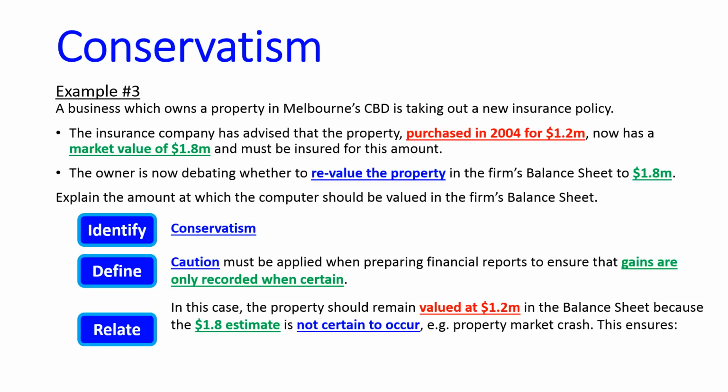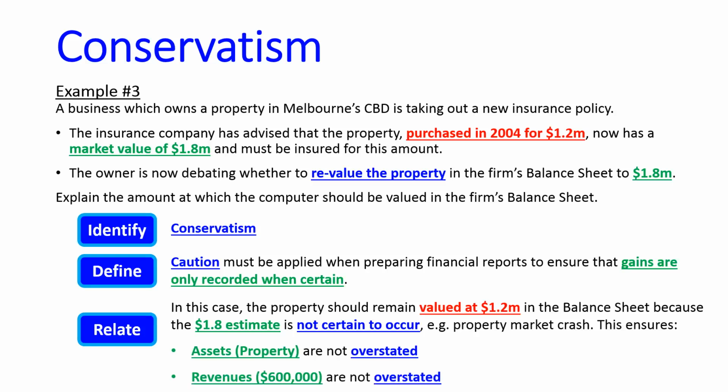This is because the 1.8 is an estimate. It's actually not certain to occur. There could be a property market crash. And the reason I'm doing this is to ensure that my assets called property are not overstated, but also I'm making sure my revenues of $600,000 gain are not overstated as well.